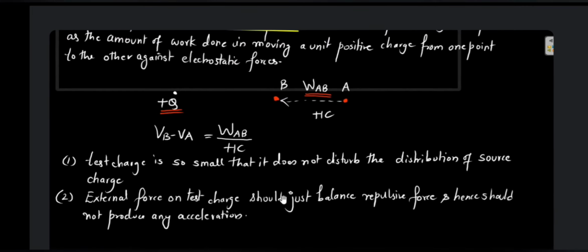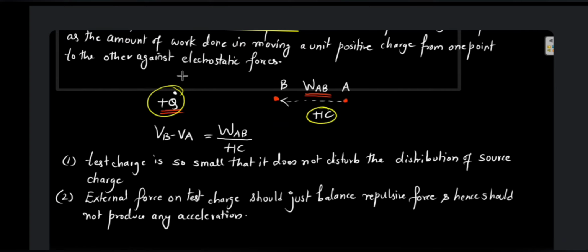Two things you have to remember over here is that first thing is the test charge should be very small. This test charge which you are using should be very small so that it does not disturb the distribution of the source charge. It should not alter the electric field of the source charge. Point number 1.